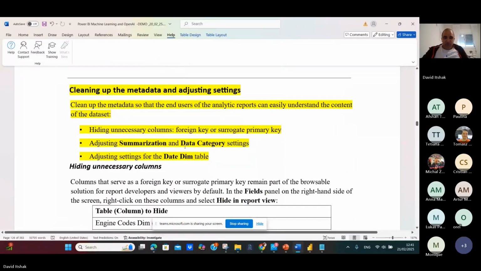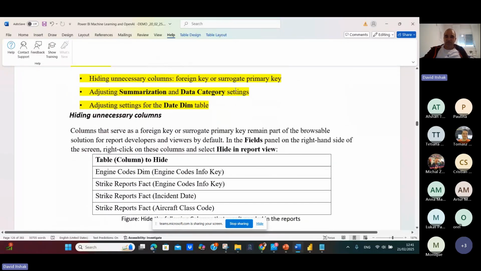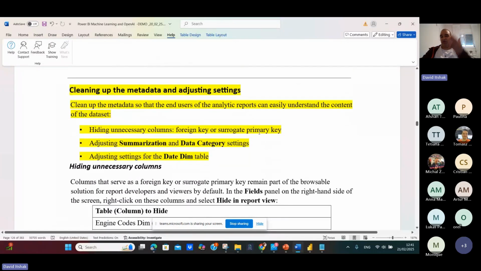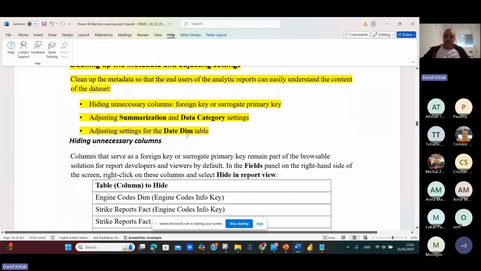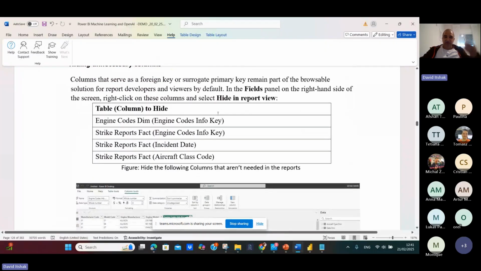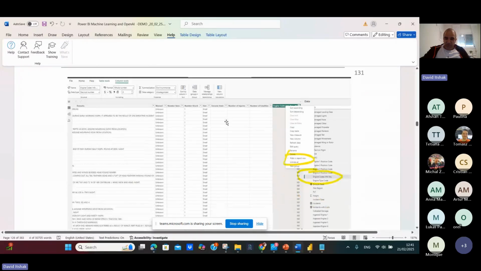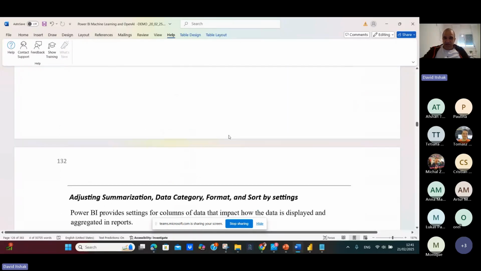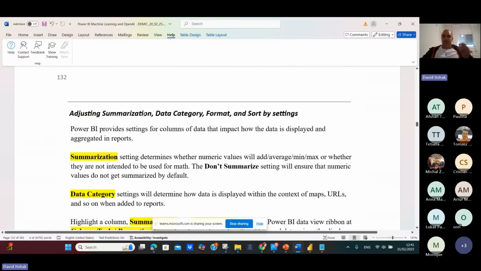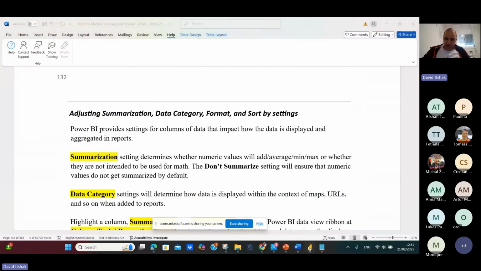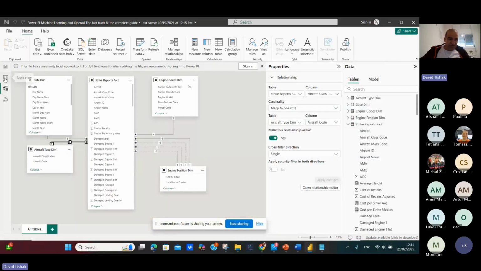And now we have to clean up the metadata and set the settings. We have to hide unnecessary columns, for example foreign key or surrogate columns. It does summarization, data category, and settings for the date table. So if you go here, for this table you can see that we have passed over the table, and we change the summarization, data category, format, and source settings. So we are talking about this.